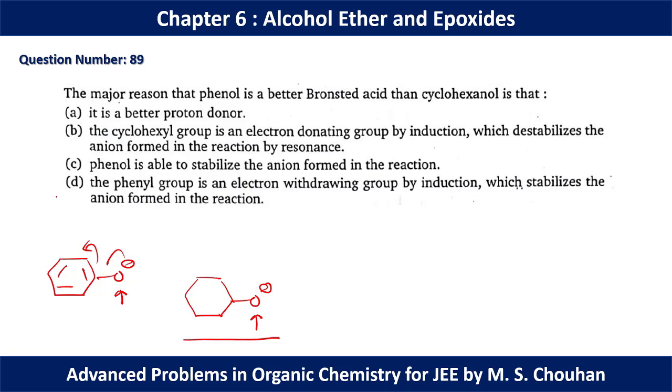That's why you can see option D: the phenyl group is an electron withdrawing group by induction or by resonance, which stabilizes the anion formed in the reaction. That's why option D should be the correct option for question number 89.